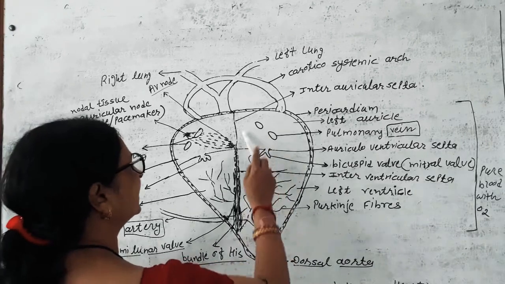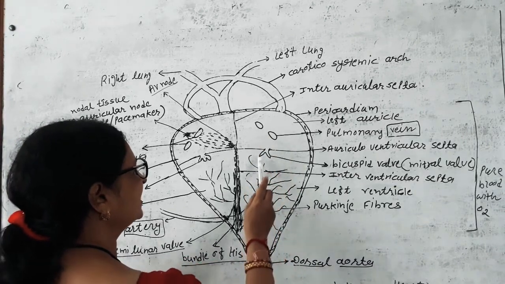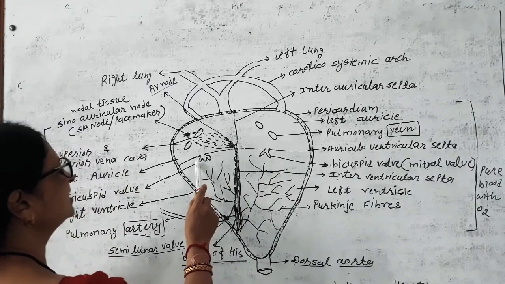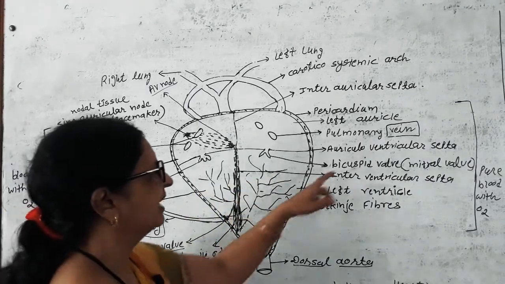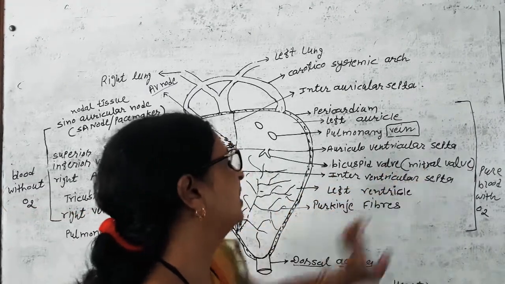From the auricle the blood comes into the ventricle through 2 flaps. Here we have seen a 3-flap valve, here a 2-flap valve, the bicuspid valve or mitral valve.